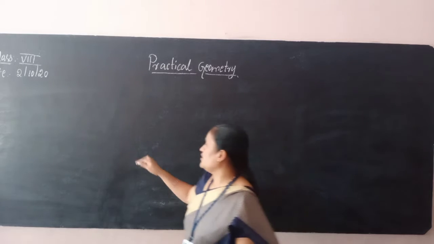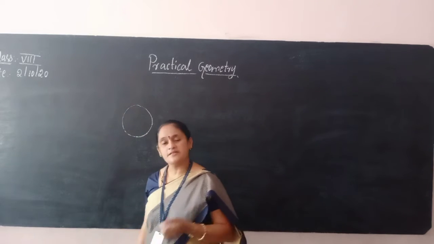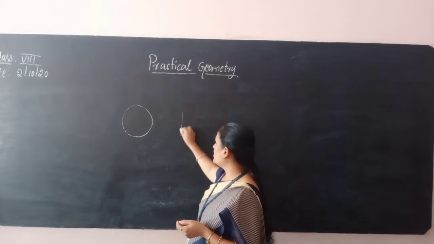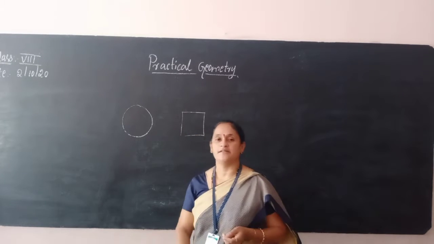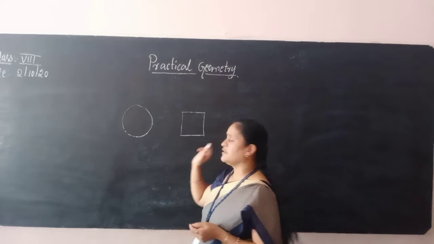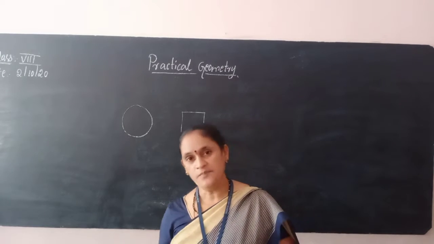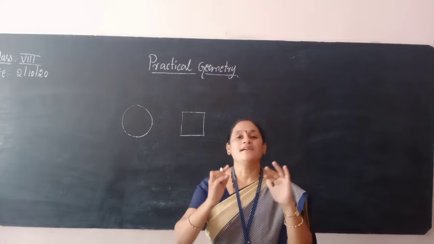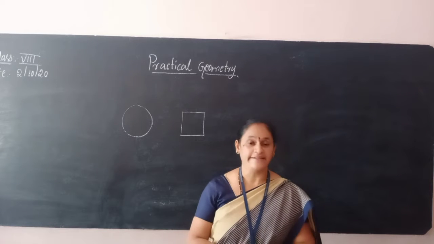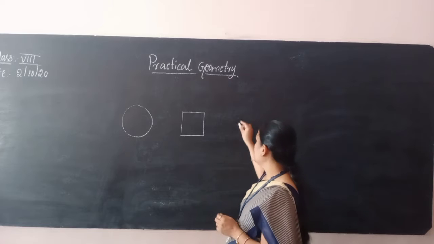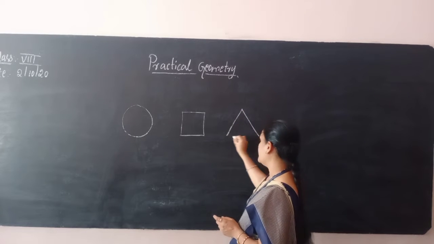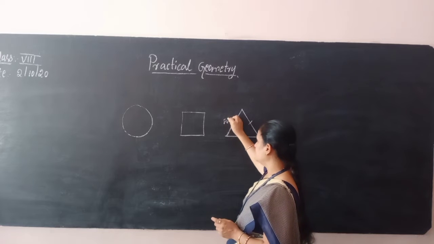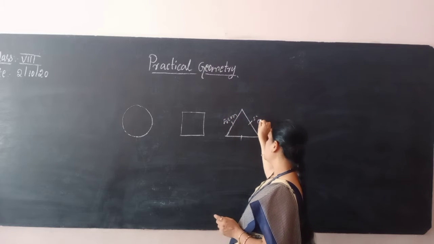Now if I draw a circle, it is a geometrical shape. If I draw a square, you can say it is a square, isn't it? But when I say draw an equilateral triangle, I can just draw a triangle and mention the lines are equal, say 5 centimeters.